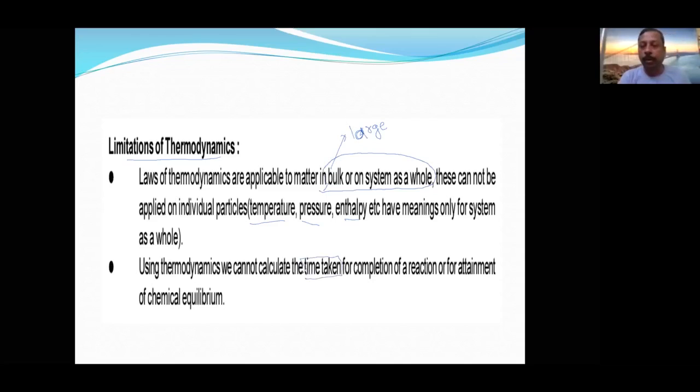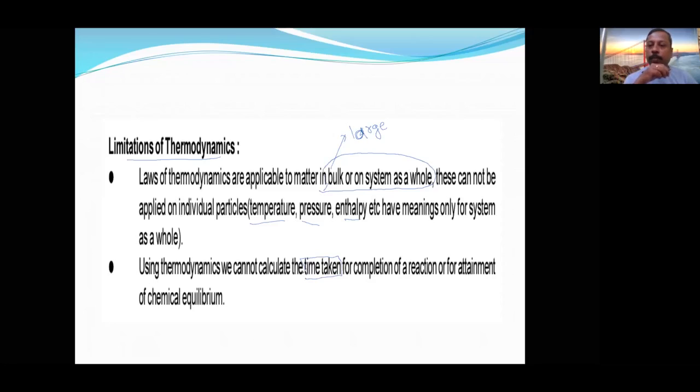It will give you how much energy is required, but it will not give you how much time it will take to complete the reaction, or how much time it requires to reach equilibrium. These are the two limitations. First limitation: it will not tell you about the individual particle. It will talk about the entire system or bulk. Second thing, it will not give you the time required, whether the reaction is fast or slow.